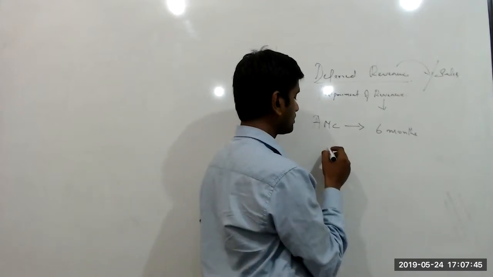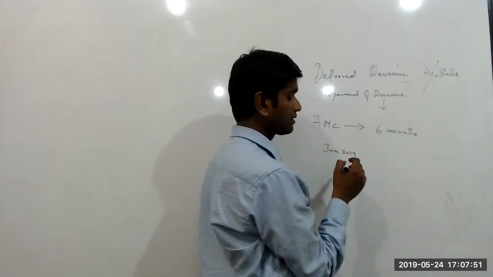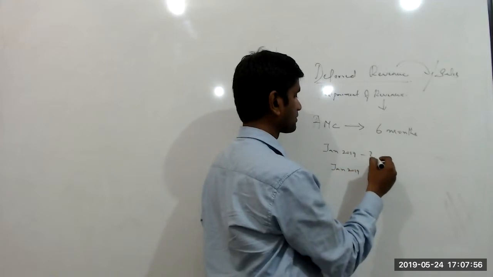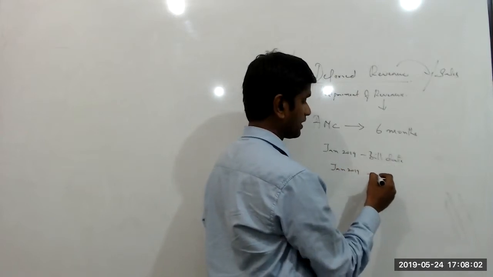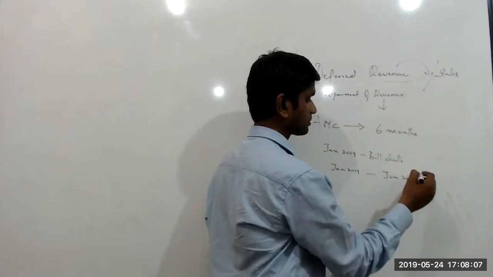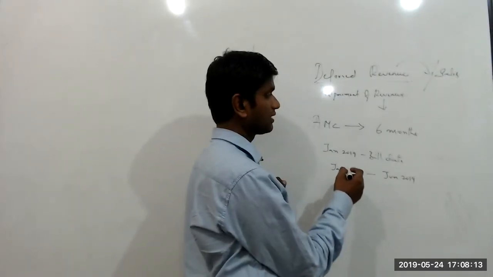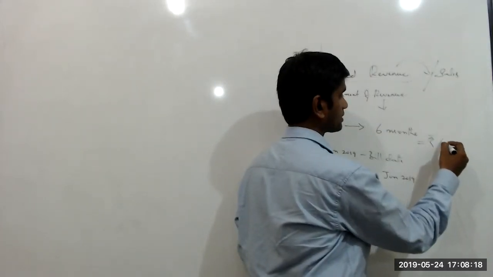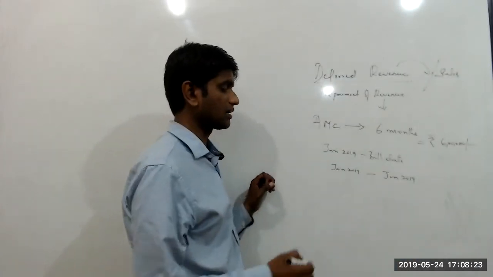So now I will raise a bill in January 2019. This is the bill date, and the service period is from January 2019 till June 2019. That is for 6 months. So now, in the month of Jan 2019, it is my sale, and let us say this is for rupees 6 lakhs. Let us presume this number for simple calculation as well.